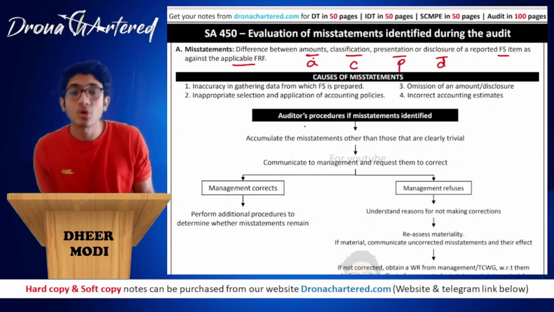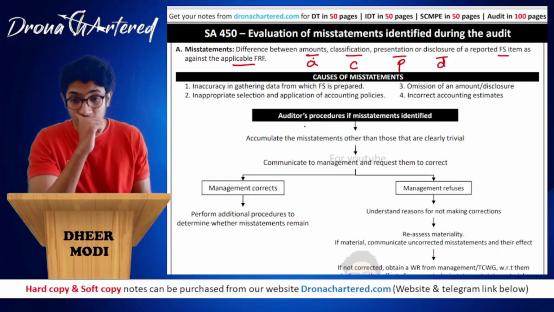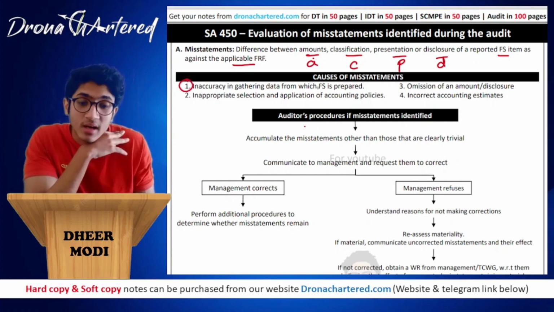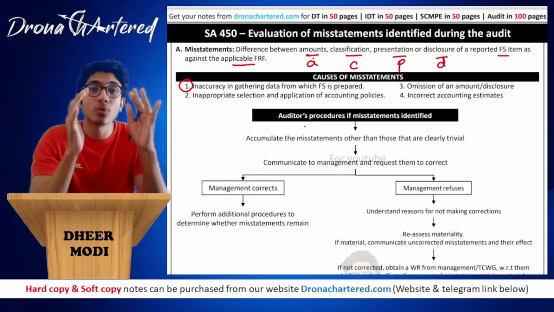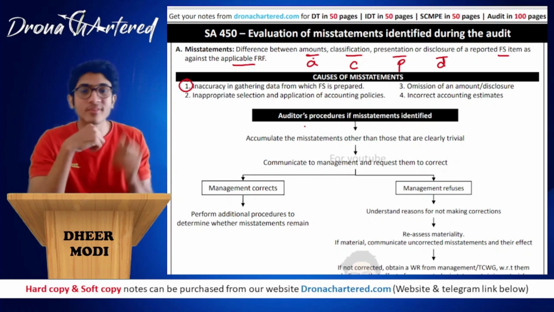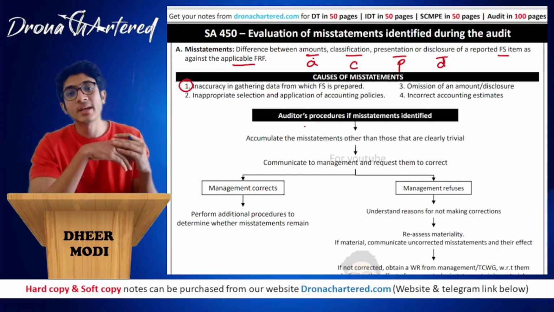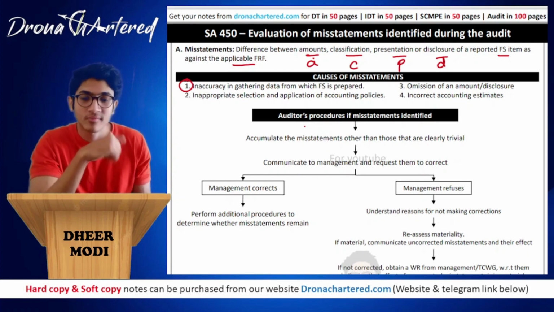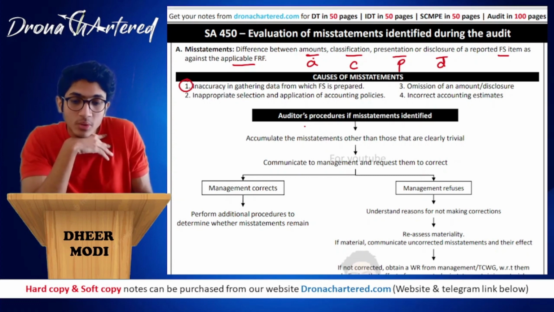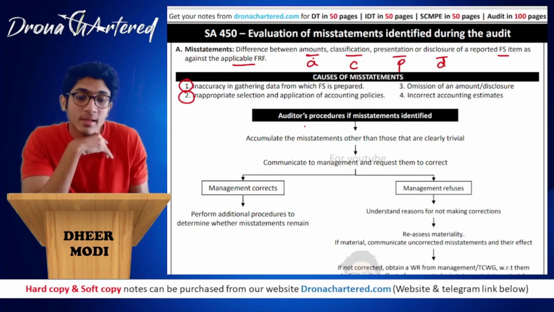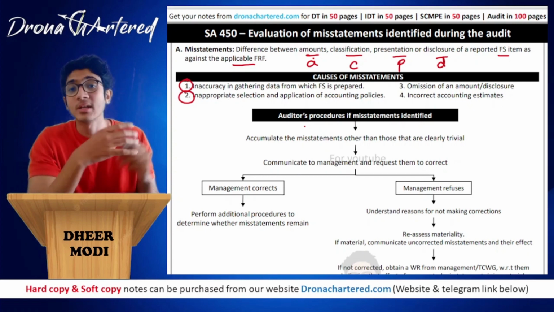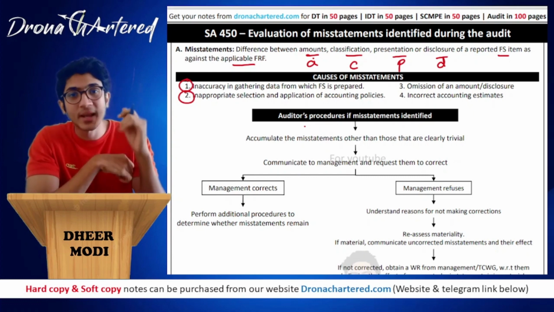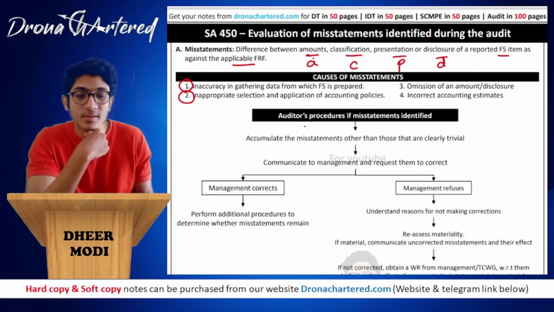Okay. Now next is your causes of misstatement, as to why misstatements arise. Your first is inaccuracy in gathering data from which the financial statements are prepared. Your source data, the base data that you are using to make your financial statements, is itself inaccurate. So if they are inaccurate, of course your financial statements will also be inaccurate with respect to amount or classification. What does your second point talk about? Inappropriate selection and application of accounting policies. Either you selected the wrong accounting policy or you have selected the right accounting policy but you have applied it incorrectly. In such a case also this will be called a misstatement.